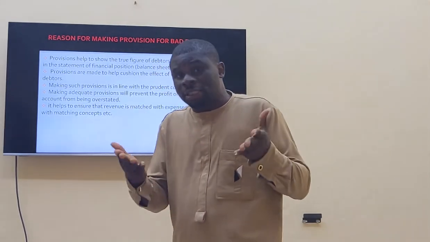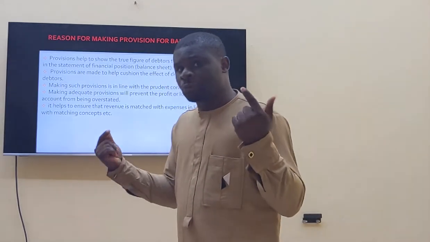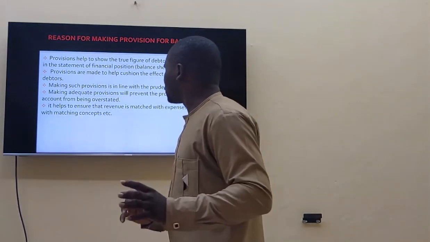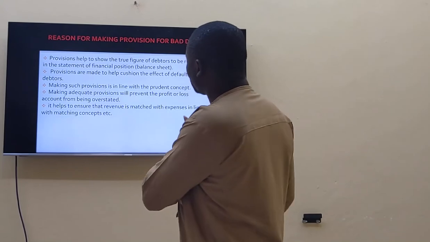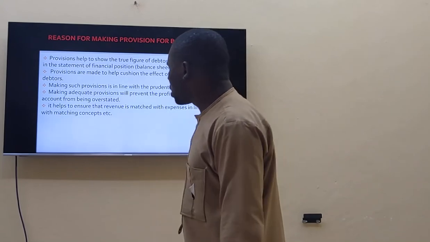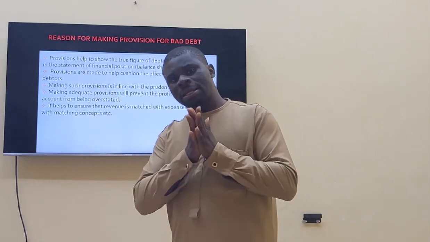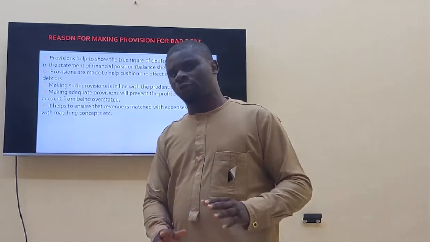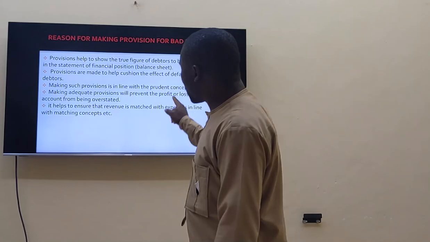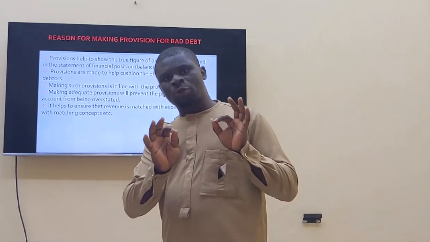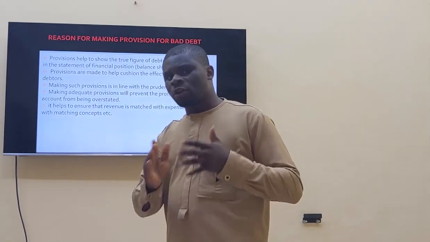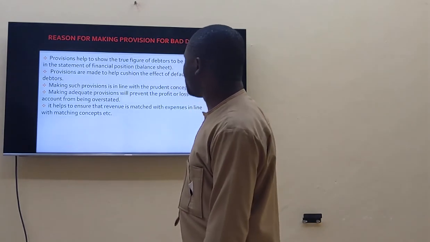You're trying to be prudent so that you capture every necessary thing you need to do. Making adequate provision will prevent the profit or loss account from being overstated. Once you make the appropriate provision, your P&L account will not be overstated.